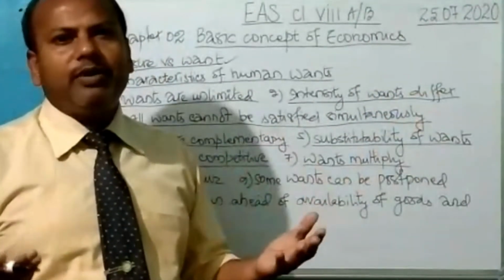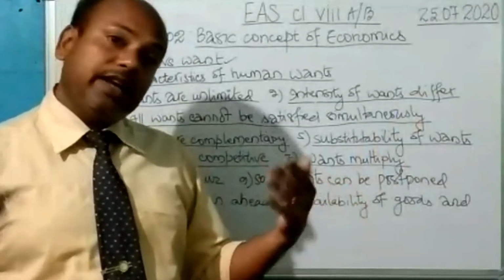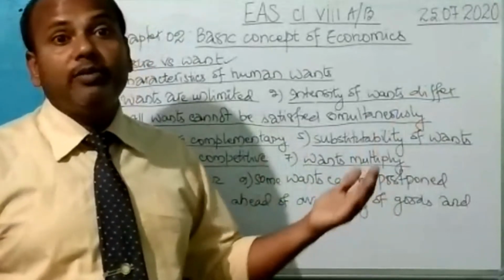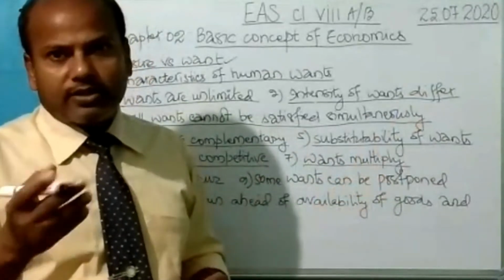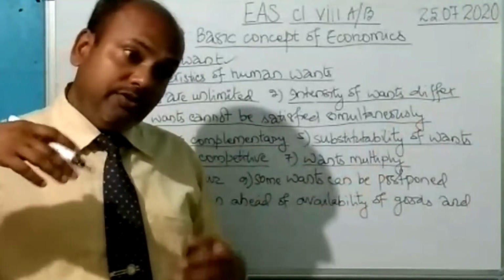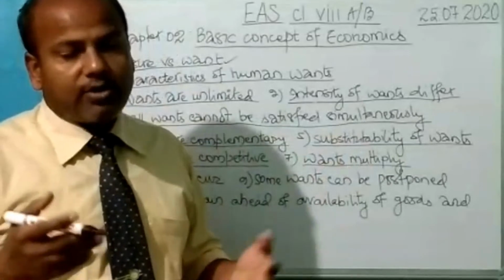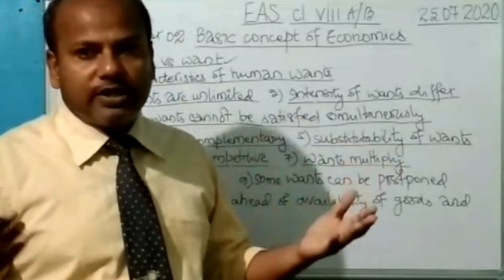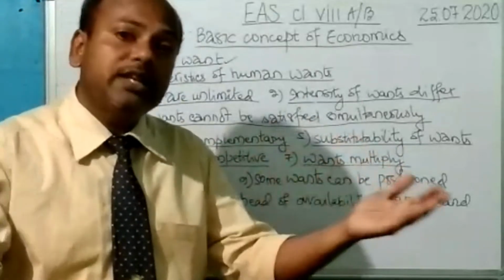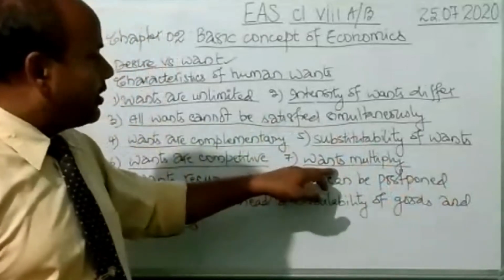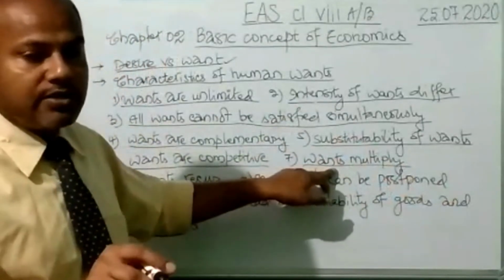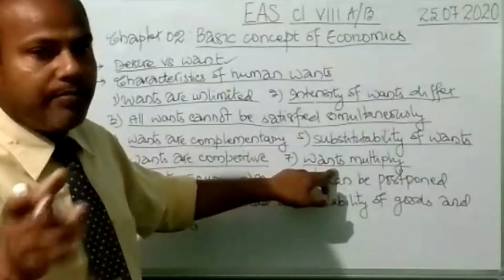Later on, when you become a working man or woman, again the wants will be different and more and more. Today if you are talking about hundreds of rupees, later on you will start talking about thousands of rupees, and lakhs and crores. Your talk will keep on increasing, and that means your wants are increasing. So wants always multiply. As soon as one want is fulfilled, another want will come up.